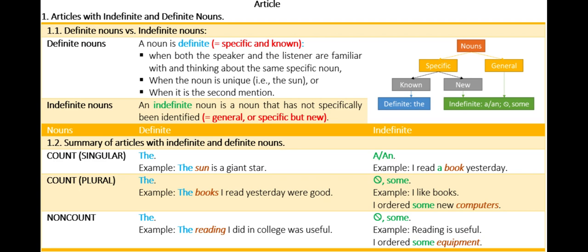Count, plural noun, use the, with a definite noun. Example, the books I read yesterday were good. No article, or use some, with an indefinite noun. Example, I like books. I ordered some new computers.